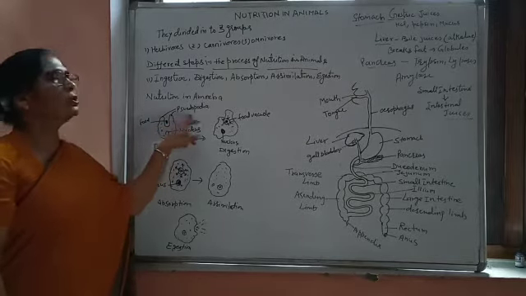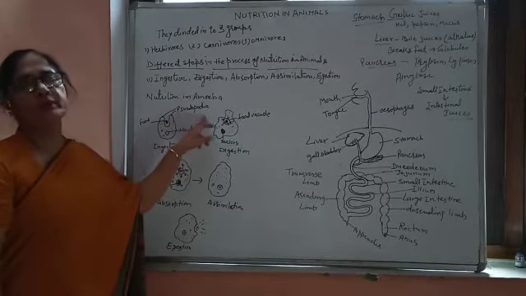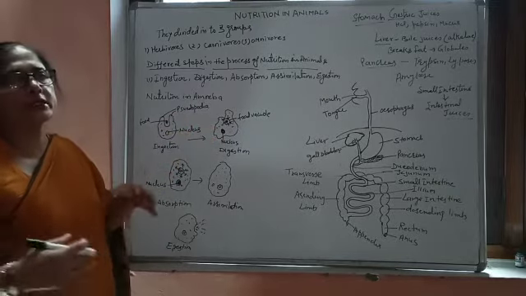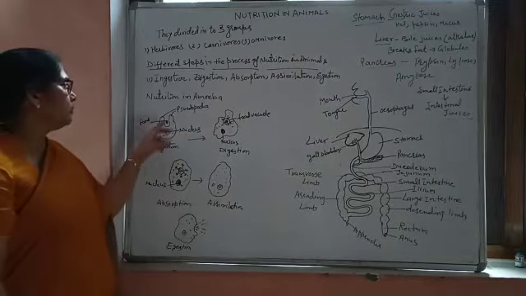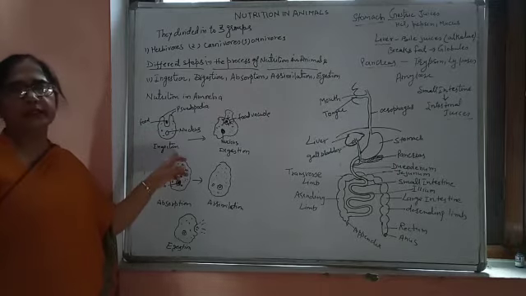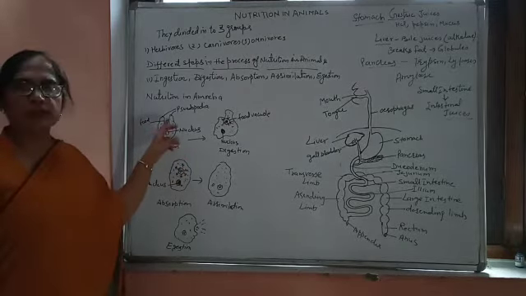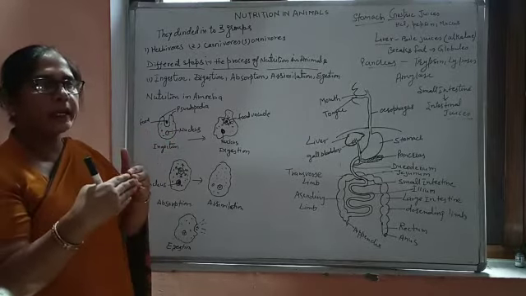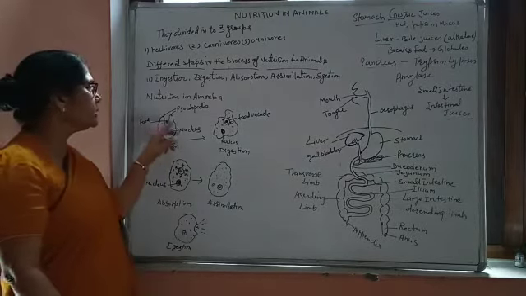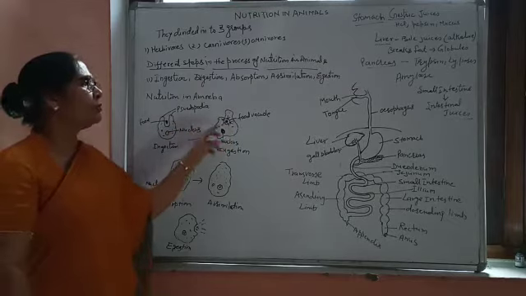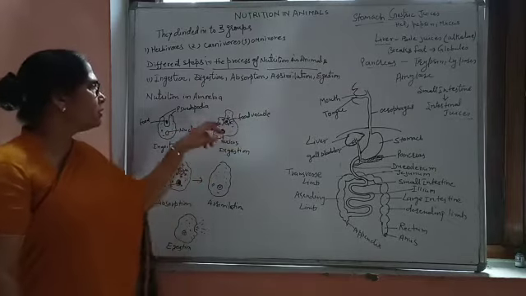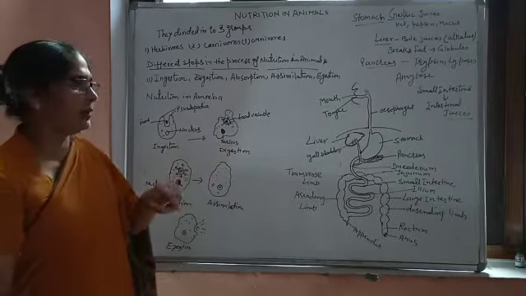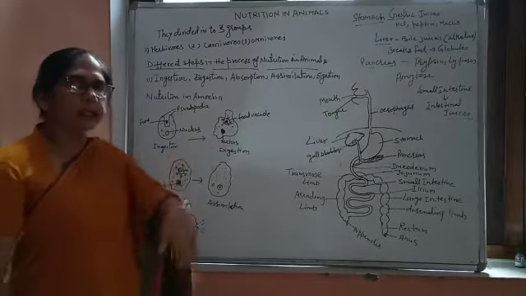These are known as the pseudopodia. Pseudo means false, podia means legs or feet. So it makes false feet and starts moving towards the food particle, and that's how ingestion happens. Whenever it reaches the food particle, it merges these pseudopodia together and takes the food inside the body in the form of a food vacuole, because now the food particle is surrounded by a membrane and is taken inside the body.